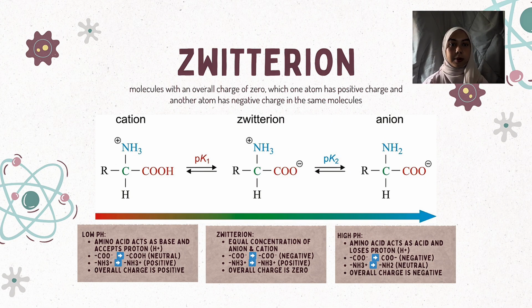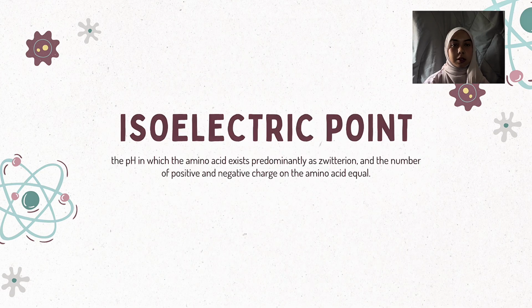Meanwhile, if it is in a high pH solution, it will act as an acid and donate a proton. This means NH3+ will lose H+ and turn into NH2, and the overall charge is negative. The difference of the isoelectric point from the zwitterion is that it is the pH at which the amino acid exists predominantly as a zwitterion.